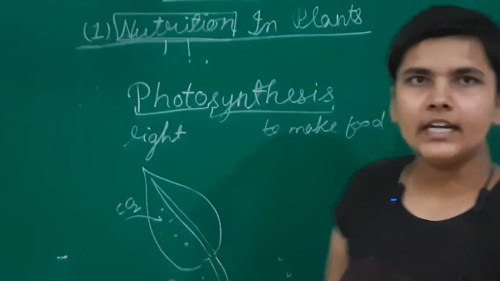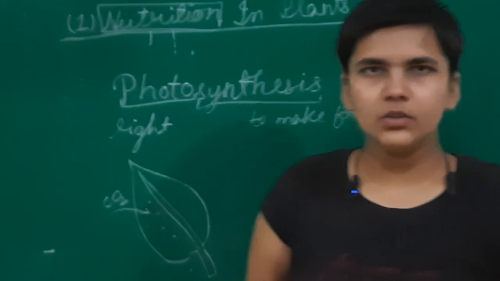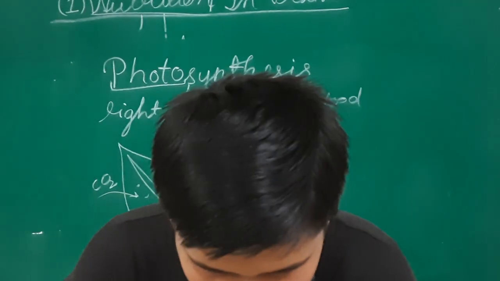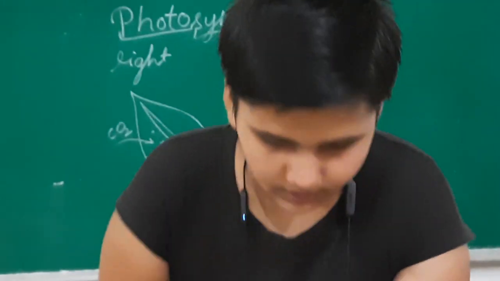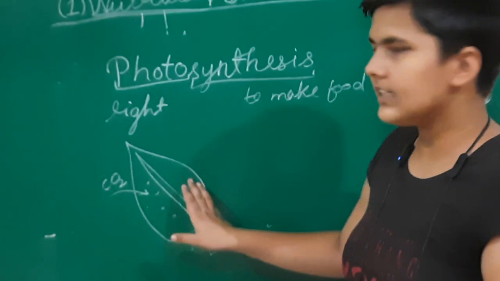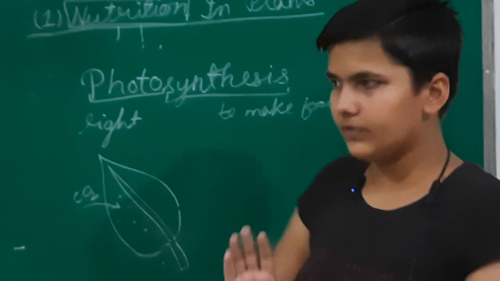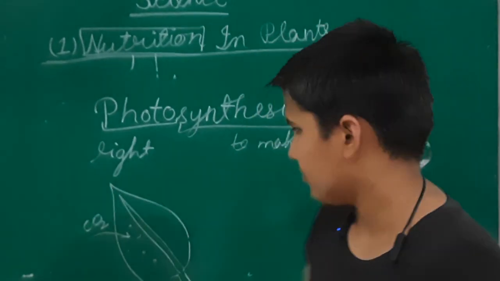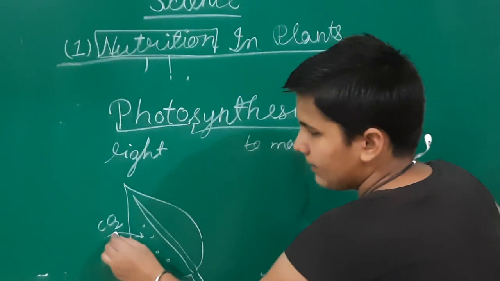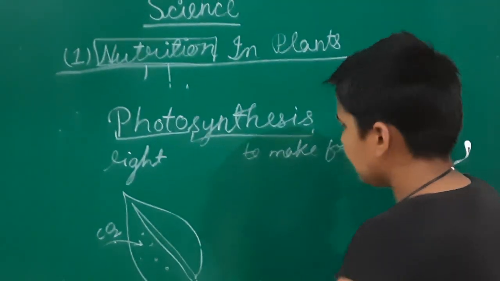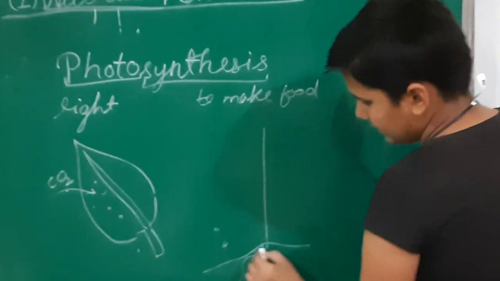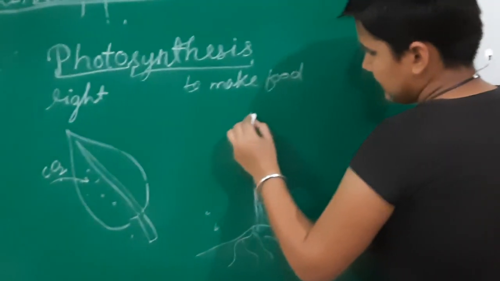You can study the diagram of stomata in your NCERT books. Then here comes a green pigment called chlorophyll. In leaves, there is a green pigment called chlorophyll. Without chlorophyll, leaves cannot make their own food. So, carbon dioxide is taken by the leaves. Now, let us draw a plant like this. And here are its roots. This is its stem, leaves.